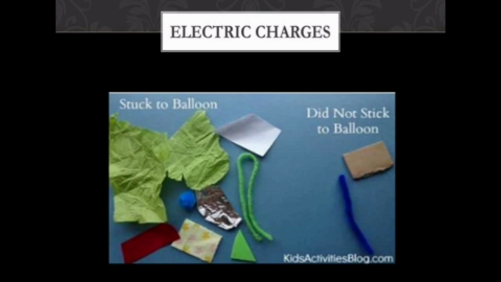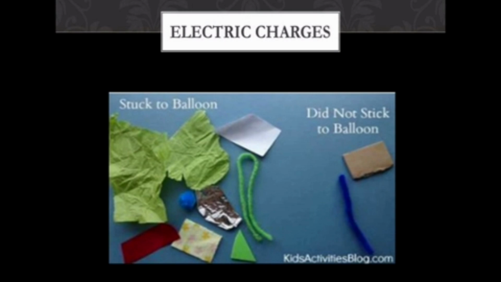From these experiments, they concluded that opposite charges attract each other and same charges repel each other. Initially they didn't know what kind of charge the rod acquired. Finally Benjamin Franklin found out the positive charge and the negative charge.